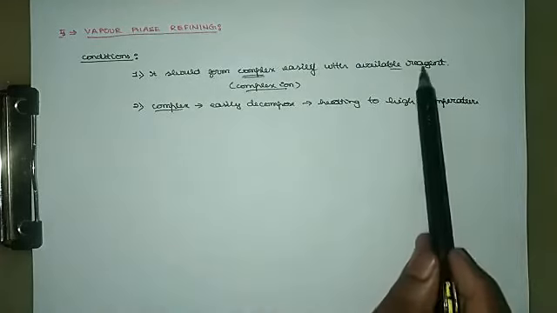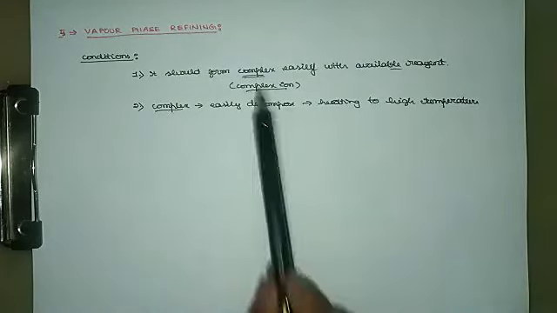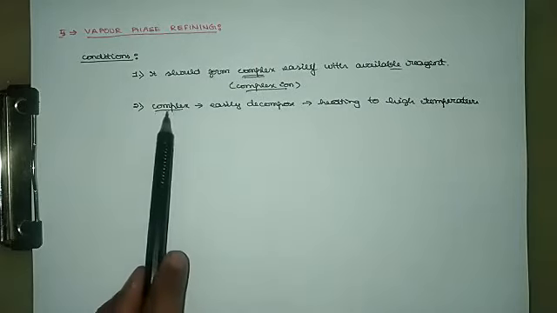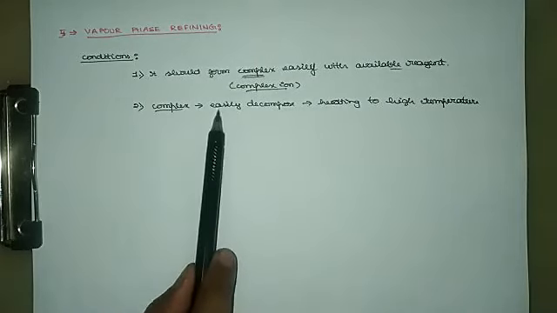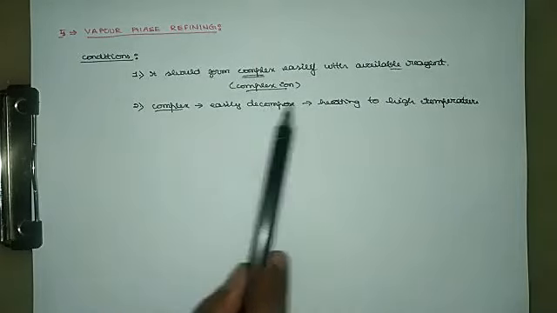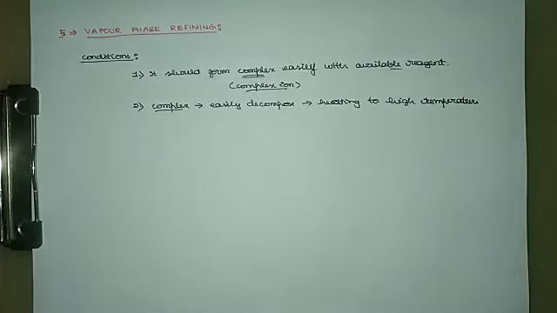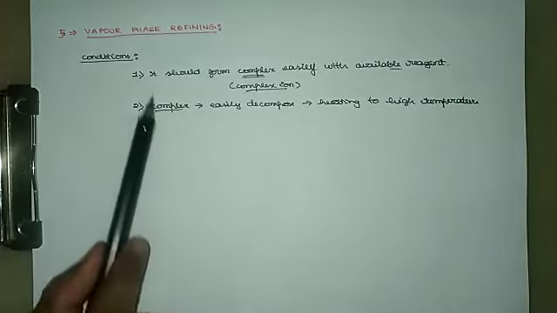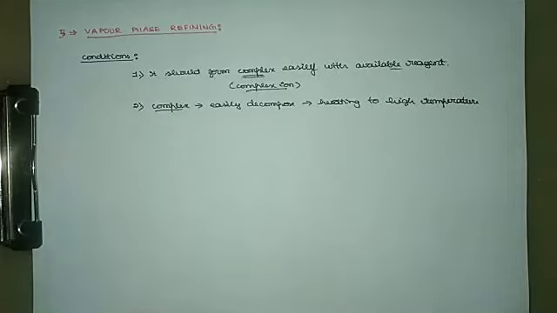If these two conditions are satisfied for a metal, then only we can use the vapor phase refining technique. It is not applicable for all the metals. It is applicable for the metals which satisfy these two conditions. A metal with the available reagent should form a complex ion, and that complex ion should undergo easy decomposition by heating to high temperature. So these are the two important conditions for vapor phase refining.